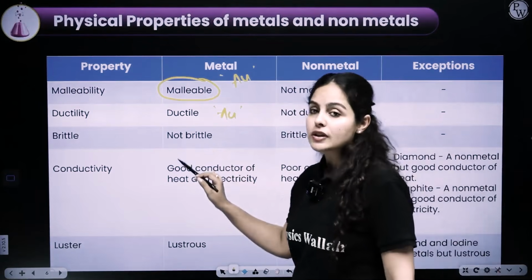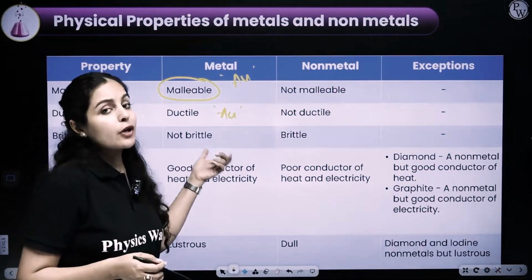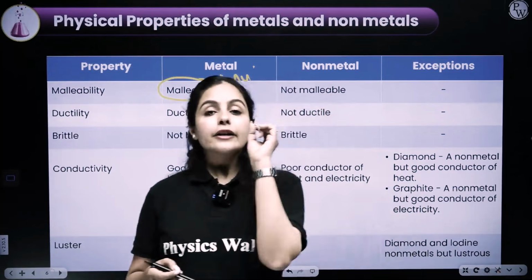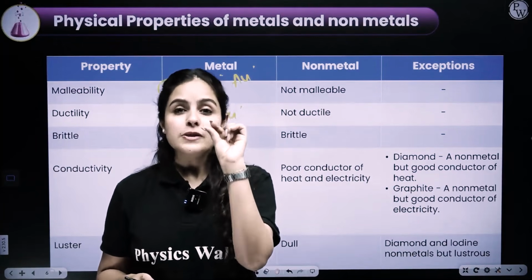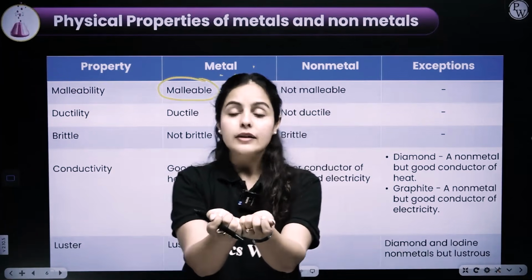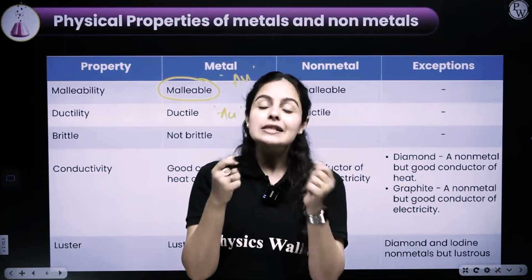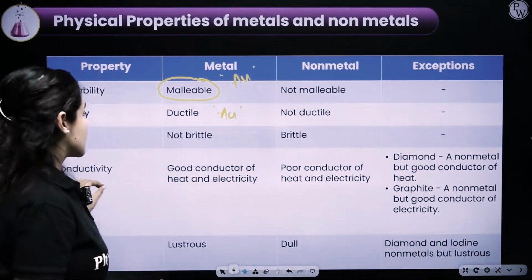If we talk about brittle nature, metals are quite rigid and they are not brittle, but non-metals can be broken very easily. I'll give you one simple example, like sulfur. You get small chips of sulfur, which is yellow in color, and we can easily break it by hand. In fact, if we talk about graphite, pencil lead, you can easily break it. A small child can also break that. So yes, they are brittle in nature.